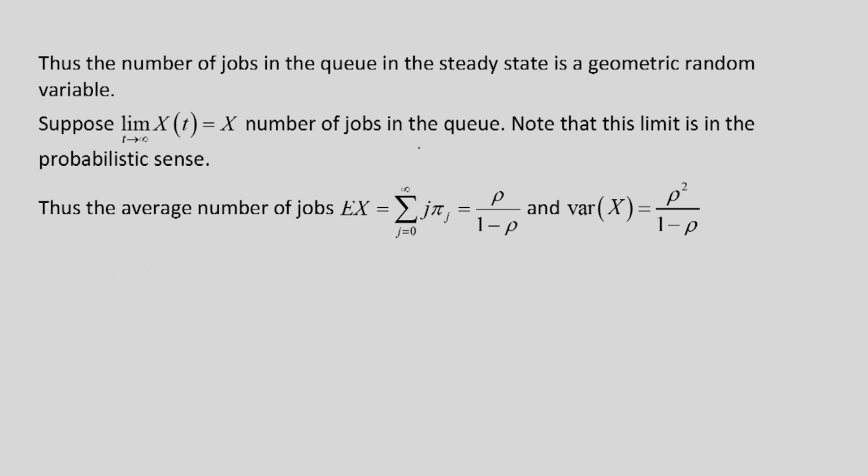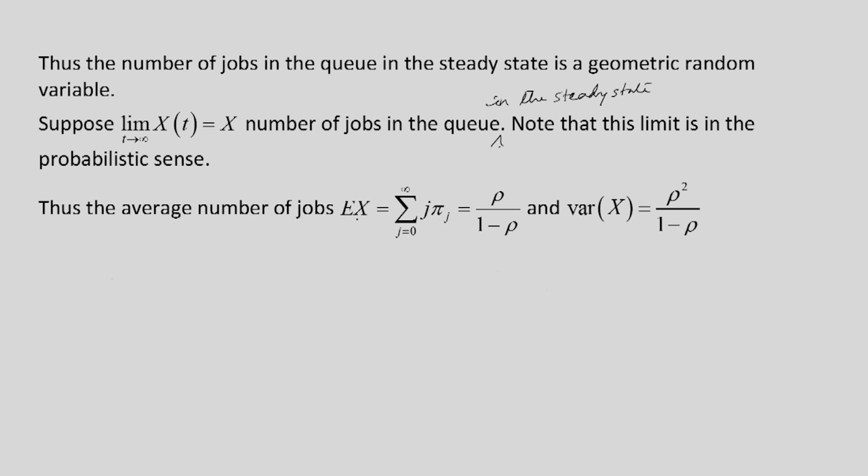So the number of jobs in the queue in the steady state. Now note this limit: this is a random variable and this is a random process. So this limit is in the probabilistic sense only, maybe mean square sense or in probability. That way we get a limiting random variable X that represents the number of jobs in the queue in the steady state.